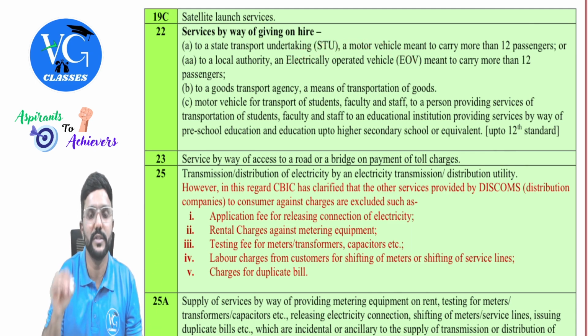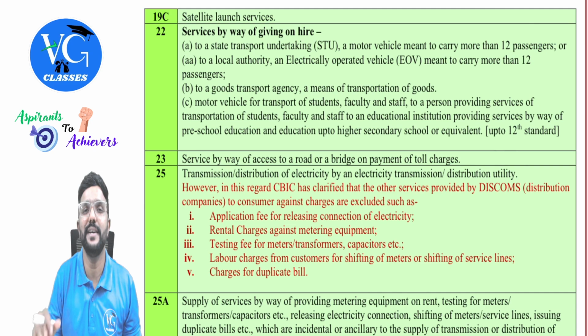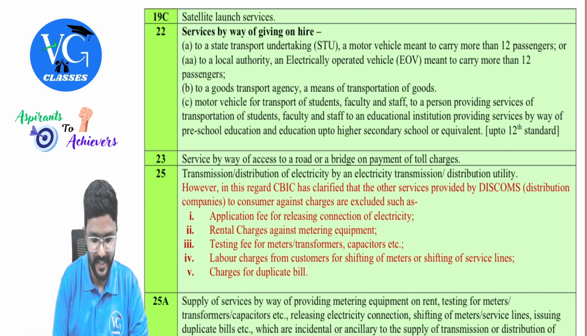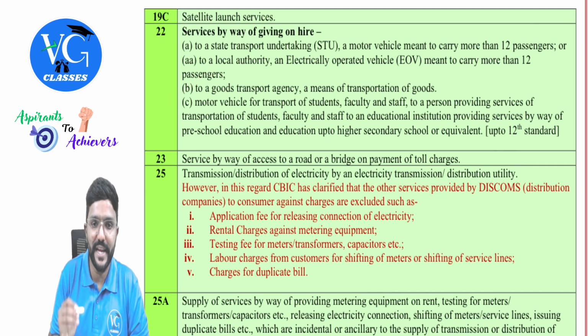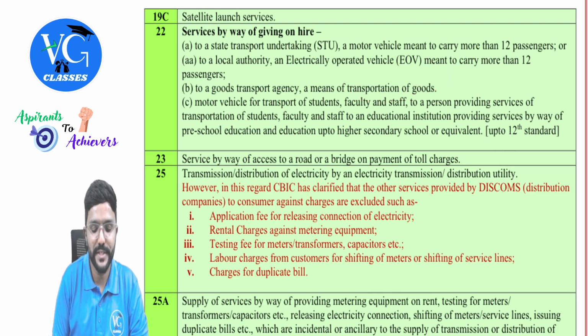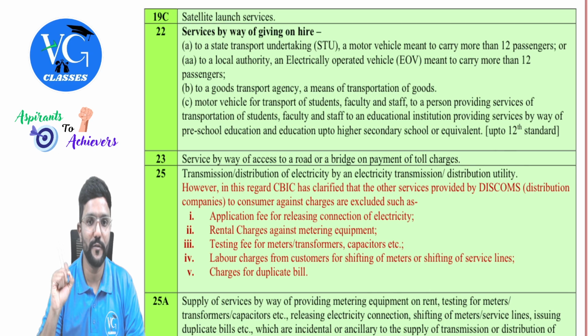Okay, and they didn't even use the word bus. They told seating capacity is more than 12 passengers, so I am indirectly considering it as bus only. Got it? Yes. Next, to a goods transport agency, a means of transportation of goods. Okay. Next, C. Motor vehicle for transport of students, faculty, and staff to a person providing services of transportation of